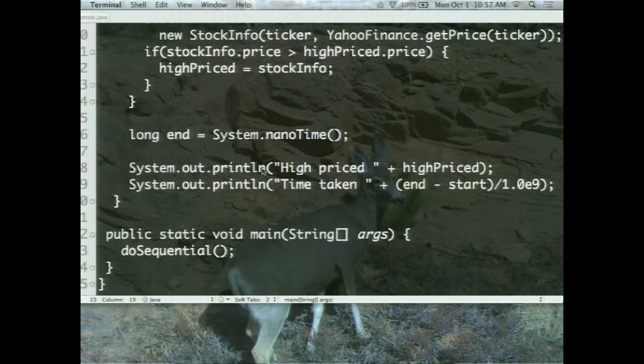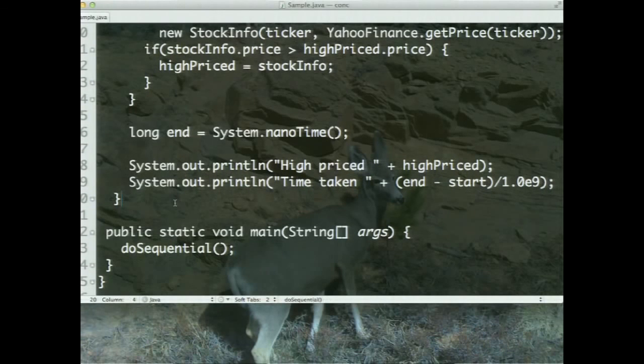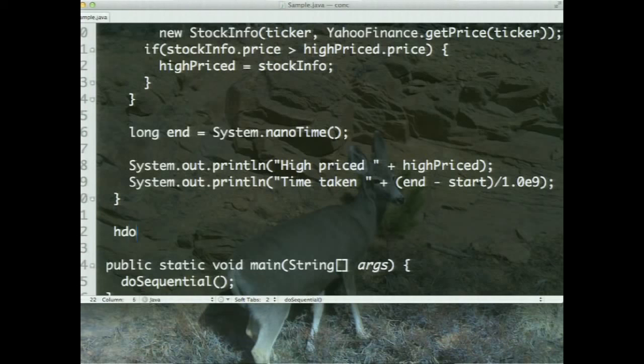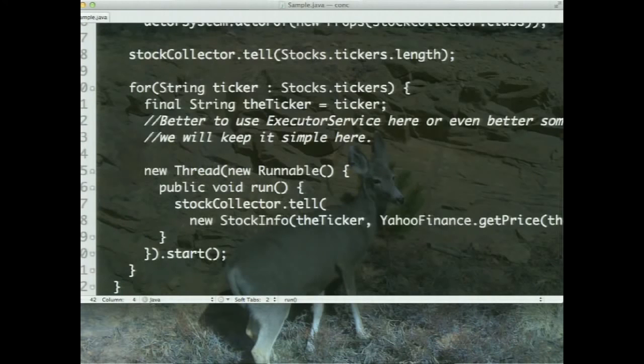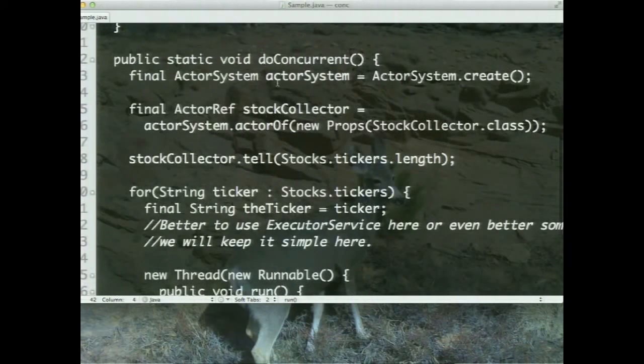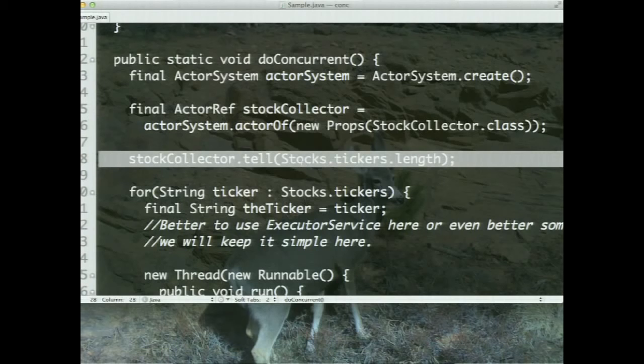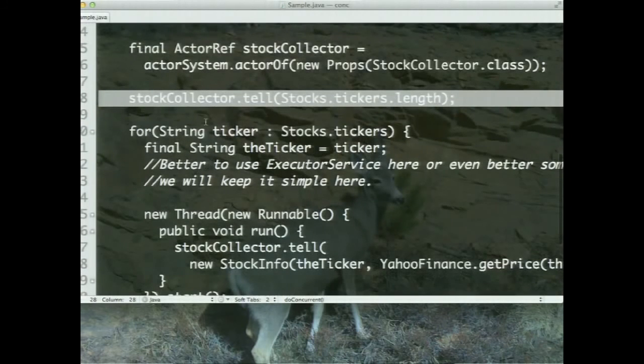Now, how do I do this if I wanted to do it concurrently? Let's talk about the concurrent version. That shouldn't be too hard to do. In do concurrent, I start out by creating an actor system, as you can see right here. Once I get the actor system, I create a stock collector, and tell it how many stock prices I'm going to expect. And then I go through a loop, as you would imagine.